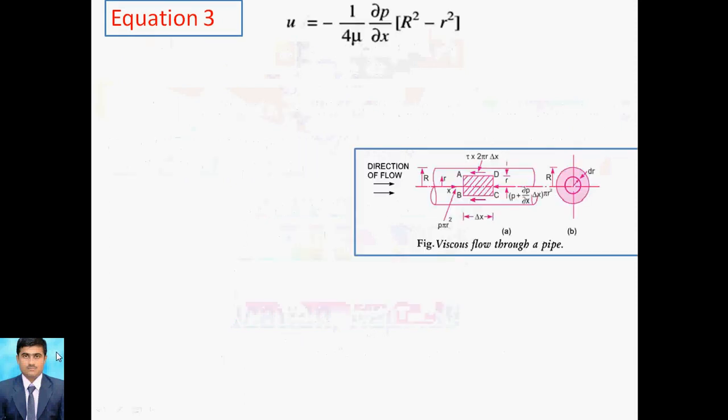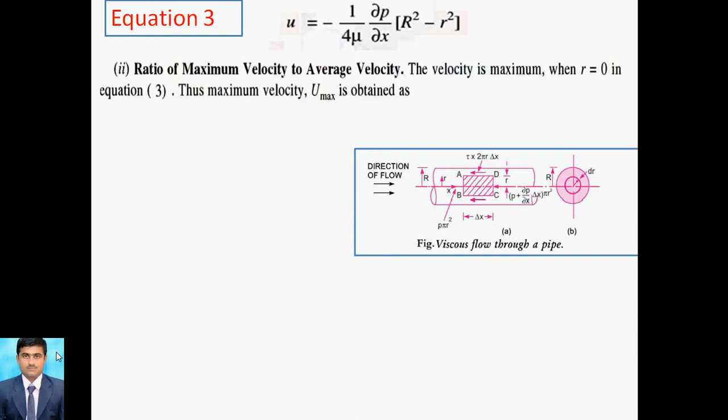Now we use equation 3 once again for finding the ratio of maximum velocity to average velocity. This equation is called the general form equation. If small r becomes 0, that means maximum velocity, so I call it u max.